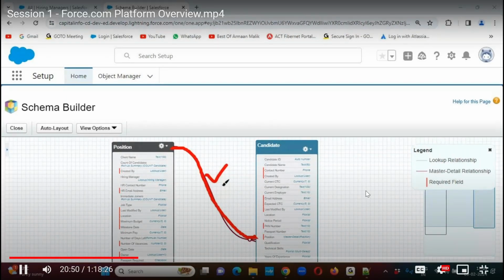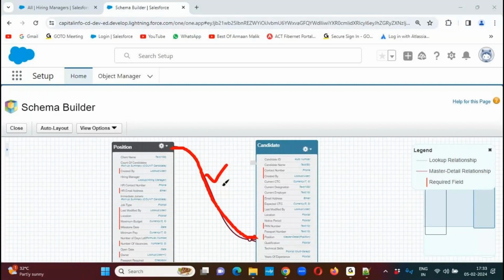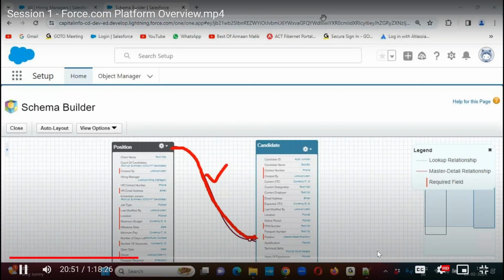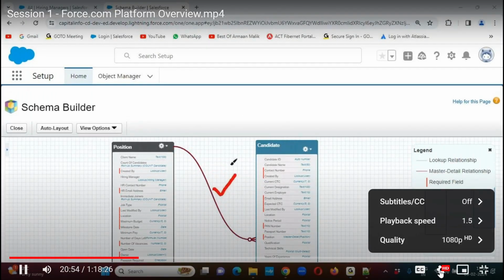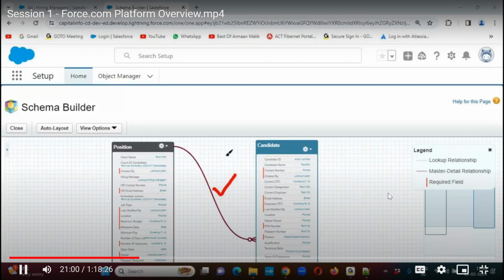The color of the connector tells the kind of relation. If it is a blue color, then that will be lookup. If it is a red color, then master detail. So these 2 objects are having a master detail association.